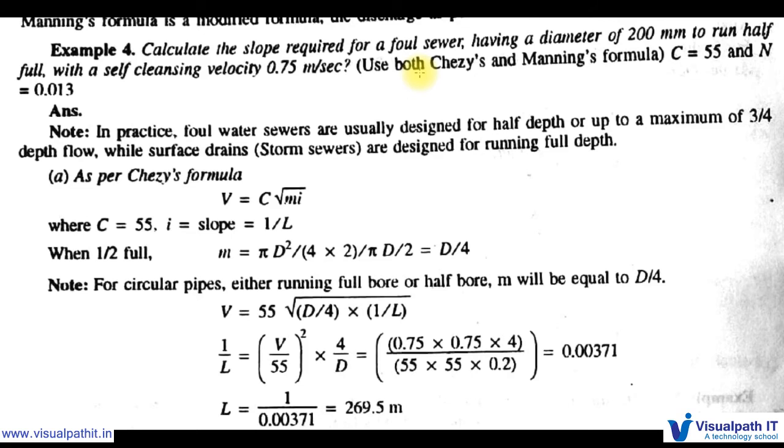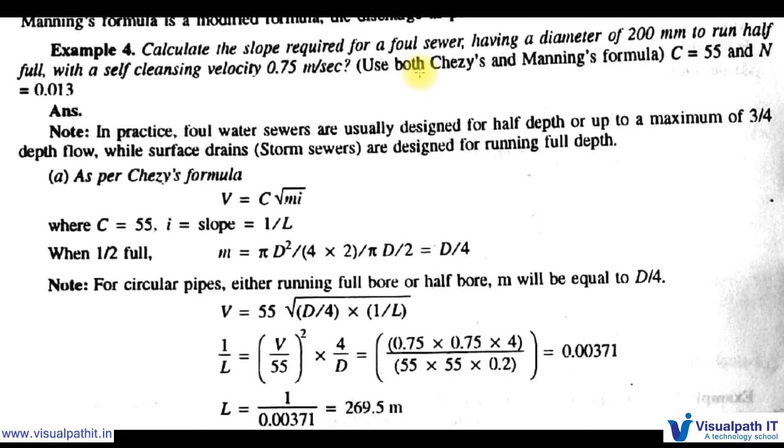In practice, foul sewers are usually designed for half depth or up to a maximum of 3 by 4 depth flow, while surface drains, that means storm sewers, are designed for running full depth. Here, a storm sewer is nothing but the rainwater drainage system.